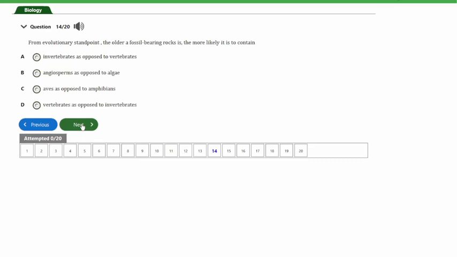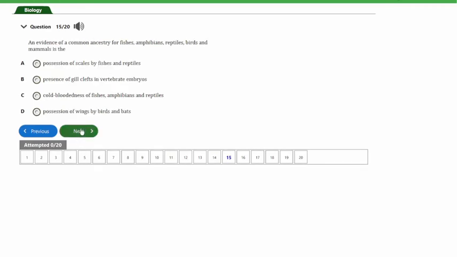So guys, the answer to this question is option A, invertebrates as opposed to vertebrates. Actually, invertebrates gave rise to the vertebrates on the evolutionary scale. So if the fossils are older, then they should contain invertebrates rather than vertebrates.